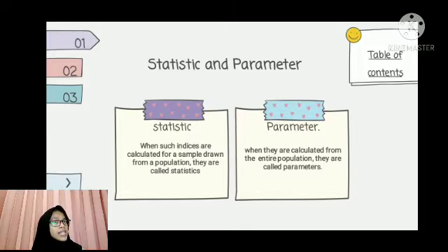When such indices are calculated for a sample drawn from a population, they are called statistics. When they are calculated from the entire population, they are called parameters. Most educational research involves data from the sample rather than the population.